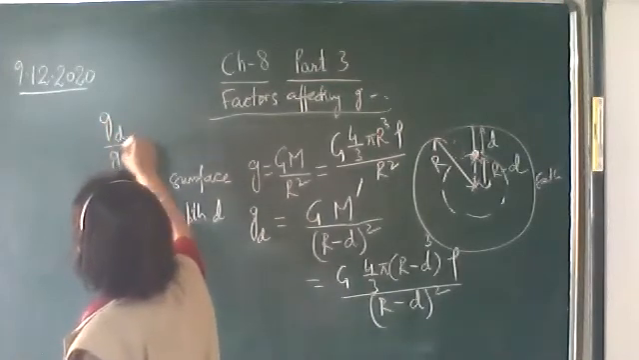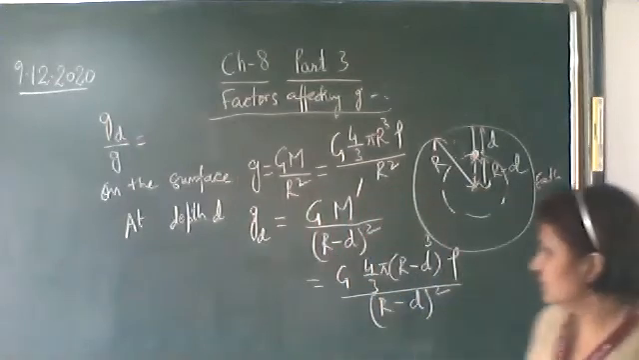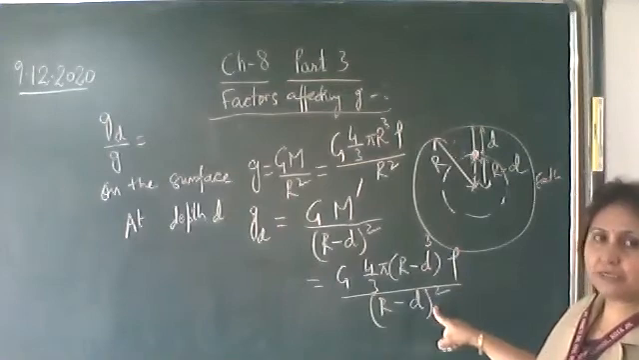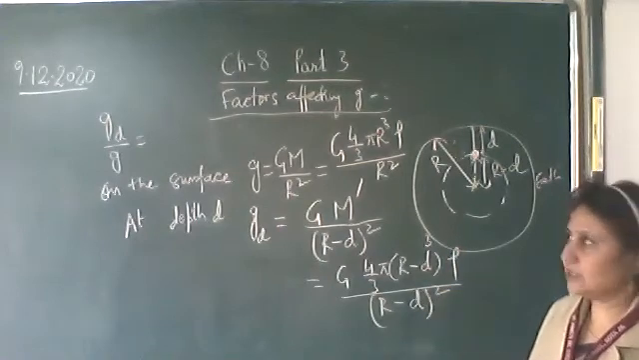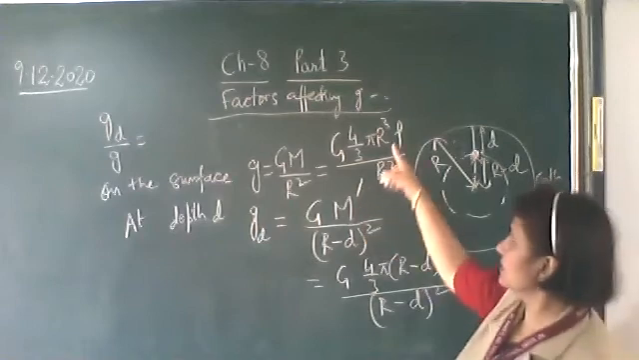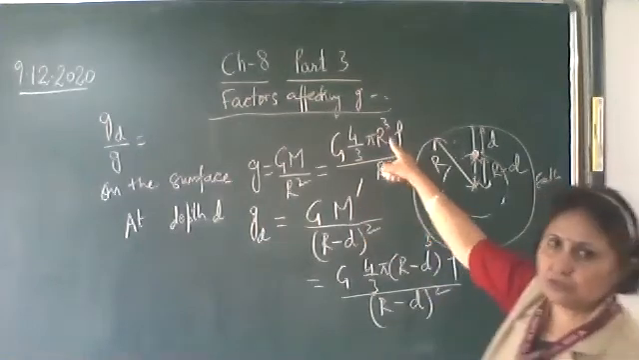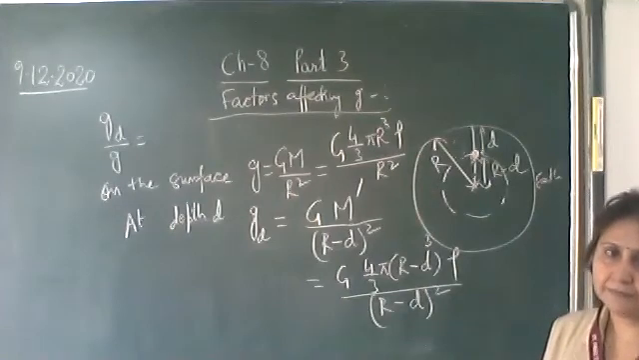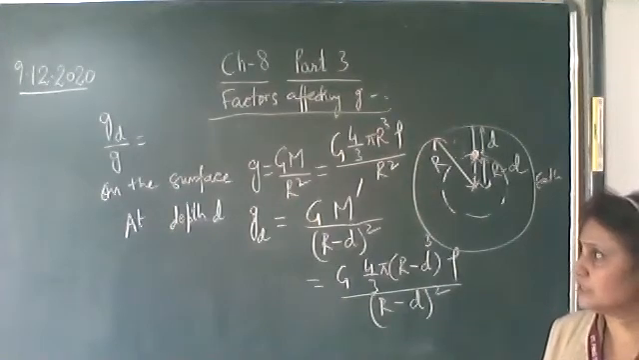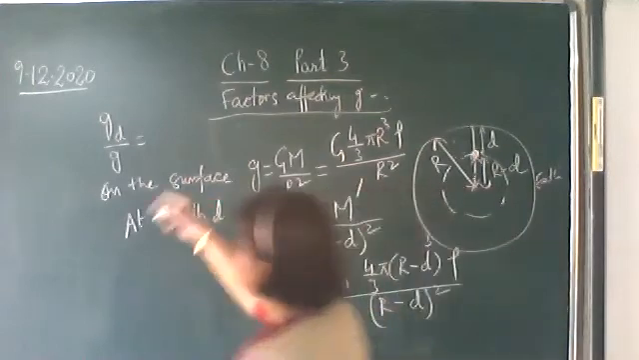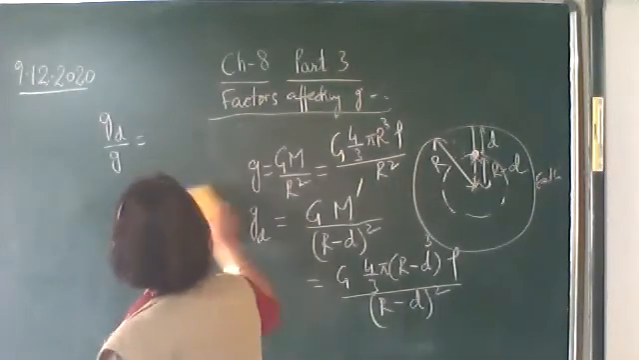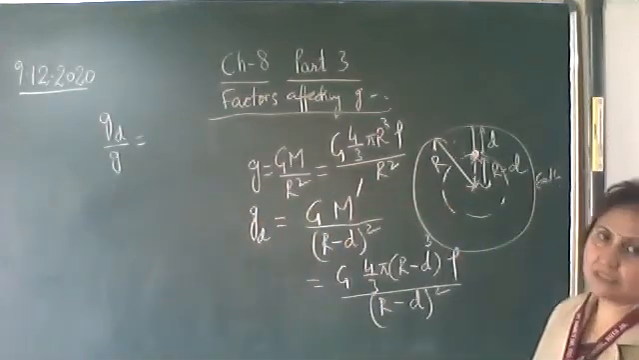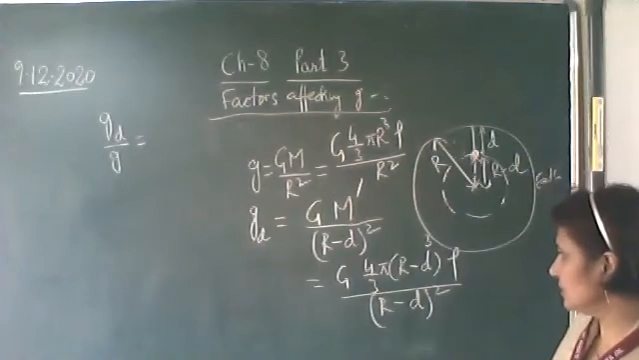Find this ratio yourself. Okay, now here r minus d whole cube and r minus d whole square, you can cancel out. r minus d will remain in the numerator, plus r cube upon r square, numerator r, and then divide the equations. And tell me what is the final expression, g d upon g, where g d is the acceleration due to gravity at a depth d.